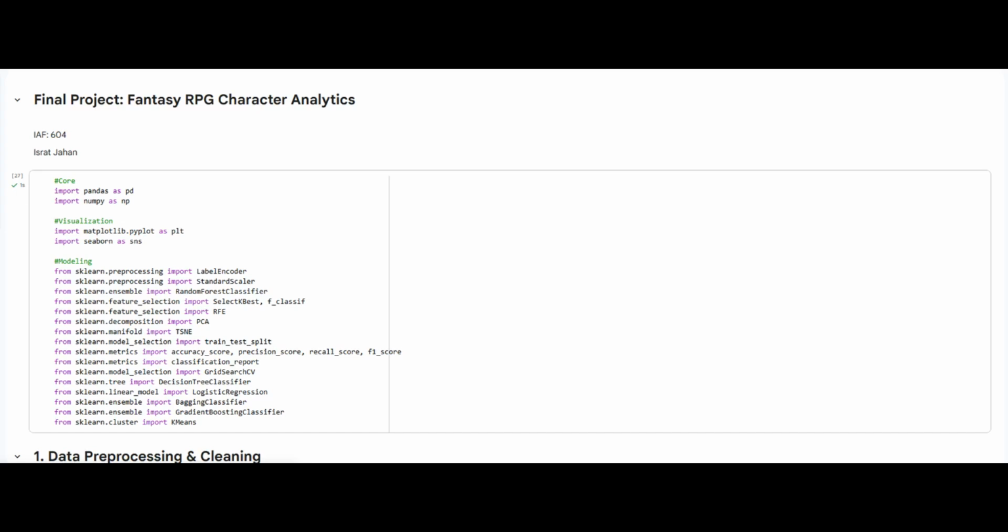Hello, in this project I work on a fantasy-themed RPG dataset containing information about characters including combat abilities, magical power, race, guild, affiliation, territory, and class. The goal of this project was to build a machine learning classification model that predicts a character class based on its attributes. To achieve this, I cleaned the data, explored patterns through visualization, selected the most important features, trained multiple models, and evaluated their performance.